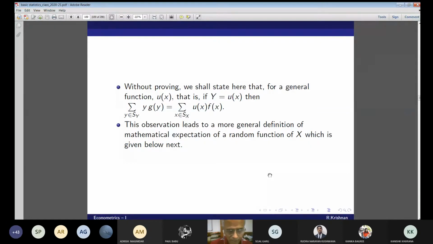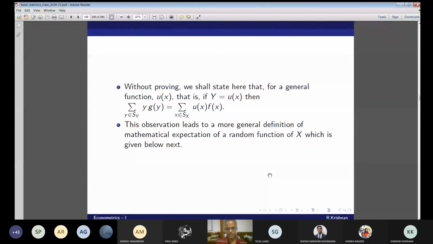Then the PMF of Y is nothing but the PMF of u(X), which is f(x). This is the PMF we have seen before. So the PMF g(y) is equal to the PMF of u(X) f(x). So this observation leads to a more general definition of the mathematical expectation of a random function of X, which is given next.